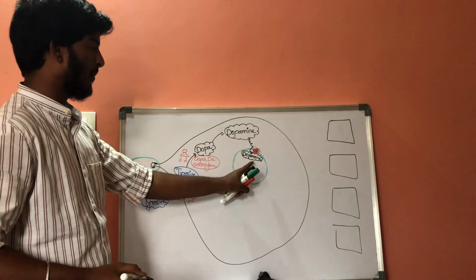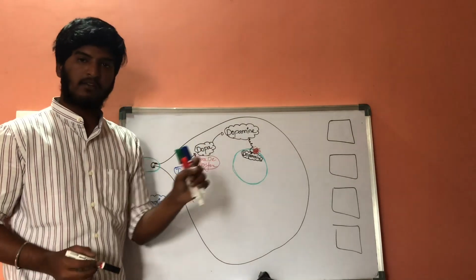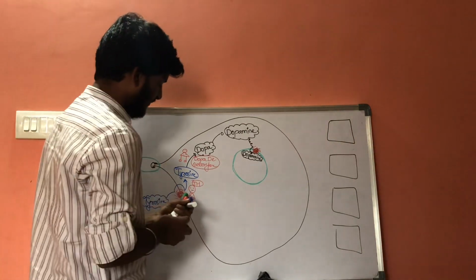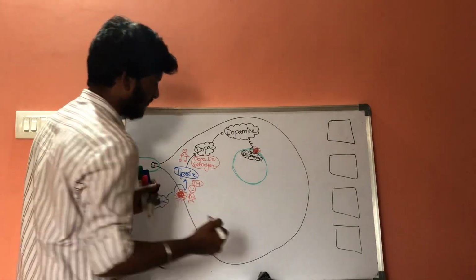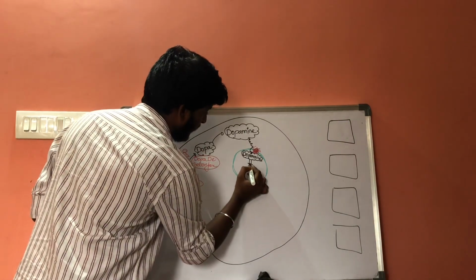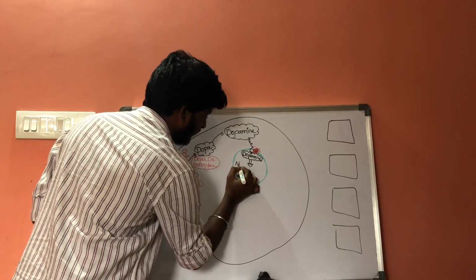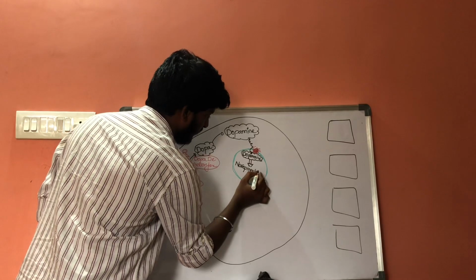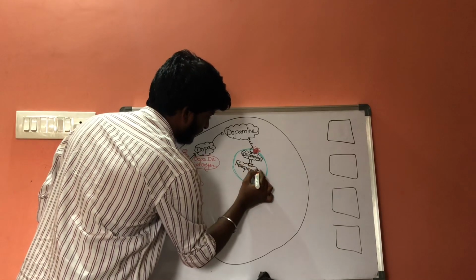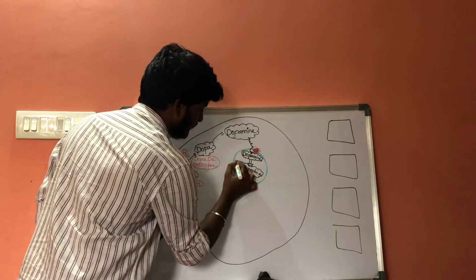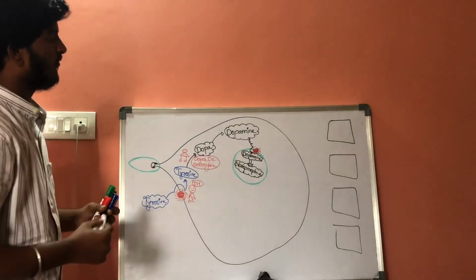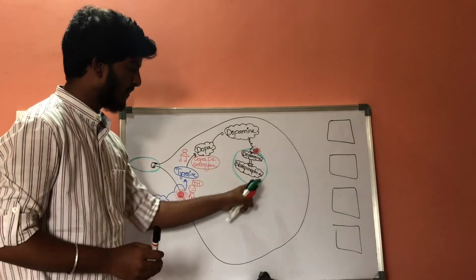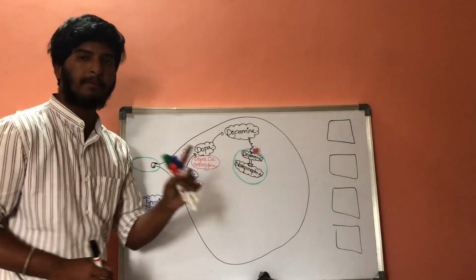Now whenever this dopamine has entered into the membrane-bound vesicles, this dopamine will get converted into norepinephrine. This dopamine which is present in the membrane-bound vesicles will get converted into norepinephrine.